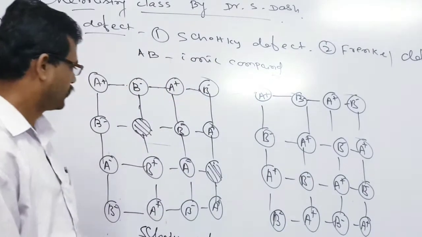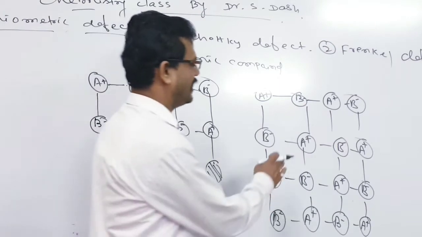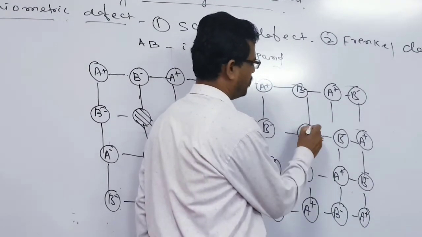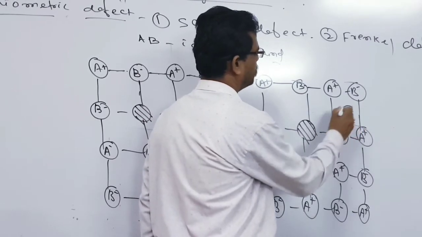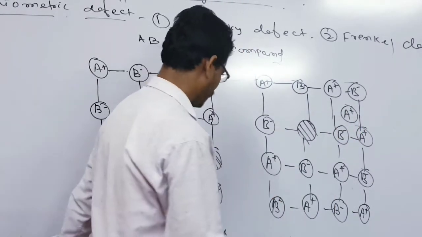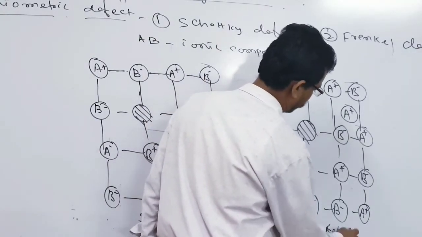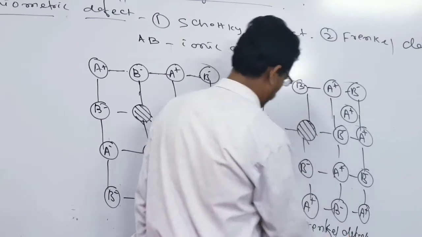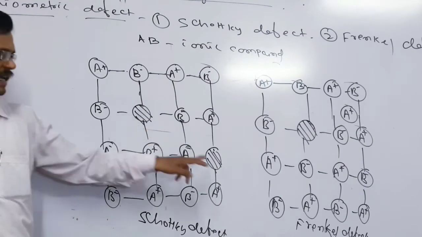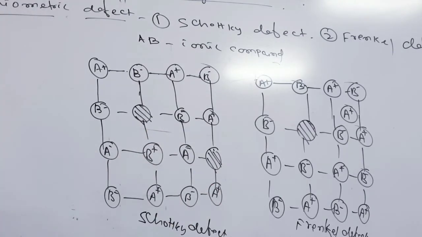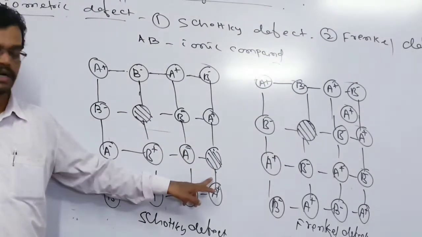Let us look here, sir. Here what will happen, sir? Here one cation will be displaced, let us mark this cation. It leaves this position and will come and be present in some space. As a result, sir, we find the Frenkel defect. So let us look here, sir. In case of the Schottky defect, what happens, sir? A cation and an anion, both of them leave their original places, one cation as well as one anion.